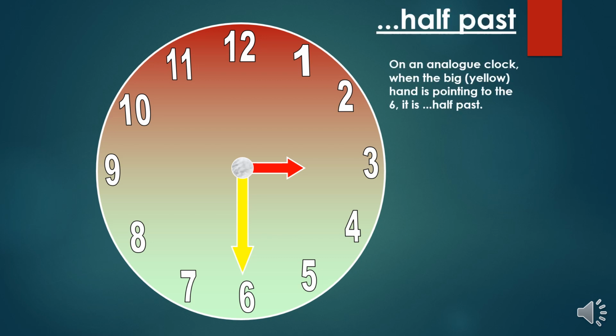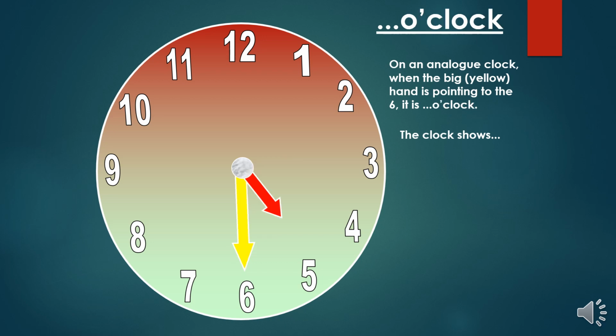On an analog clock, when the big yellow hand is pointing to the 6, like it's half of the clock, it means it's 30 minutes. It is half past. The clock shows half past 3. Another example shows half past 5.